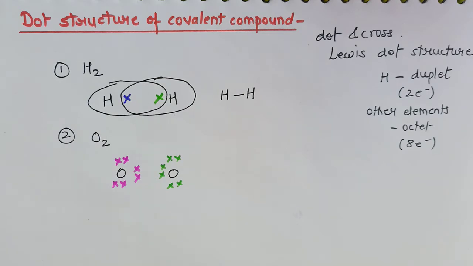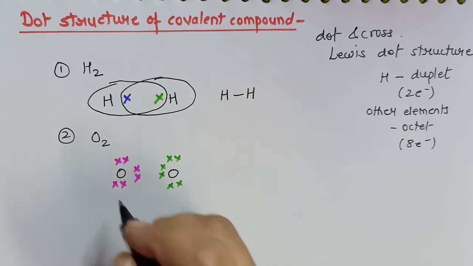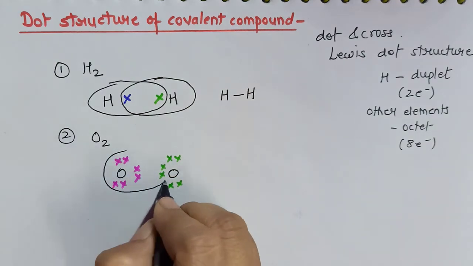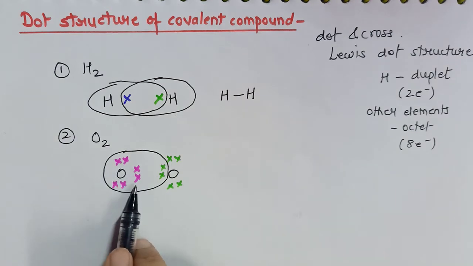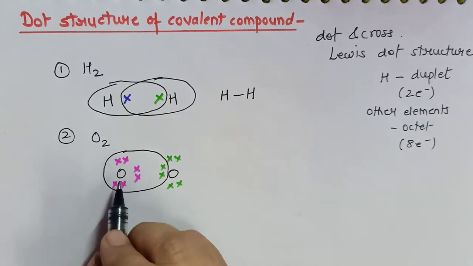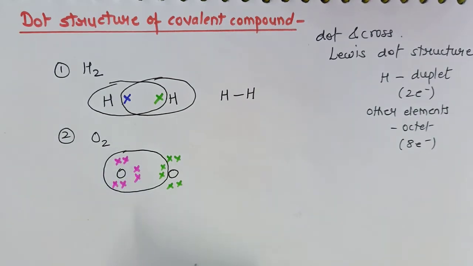Now how will oxygen complete its octet? By sharing electrons. How many electrons does it require to complete the octet? 2. So these 2 electrons it can easily share with the neighboring oxygen atom. As you can see, inside this circle there must be 8 electrons. Each cross represents 1 electron. So this oxygen has completed its octet. 1, 2, 3, 4, 5, 6, 7 and 8.